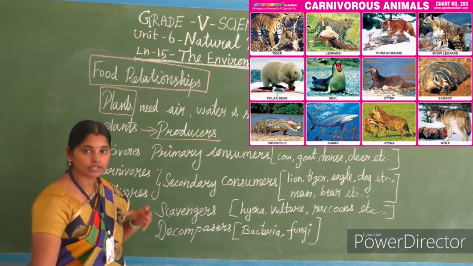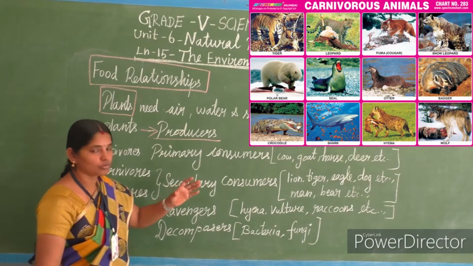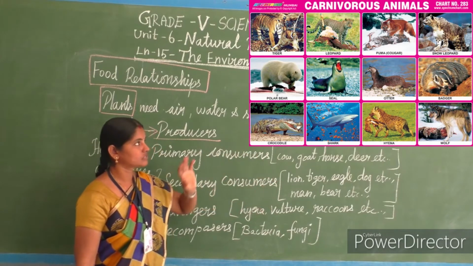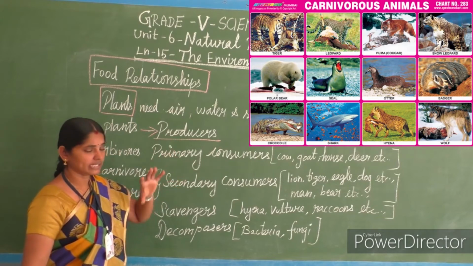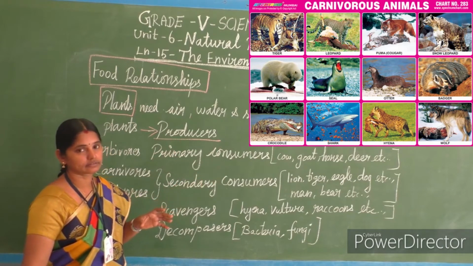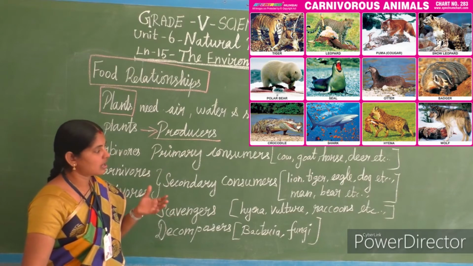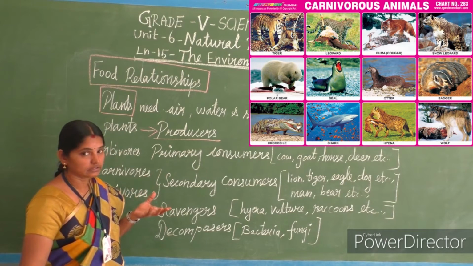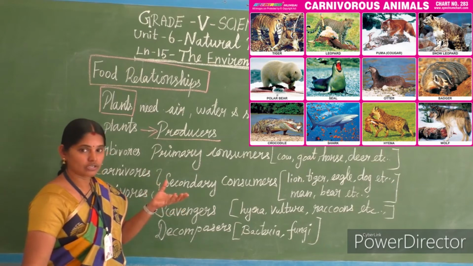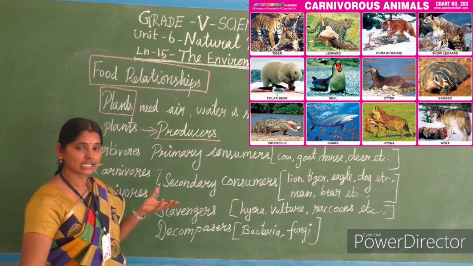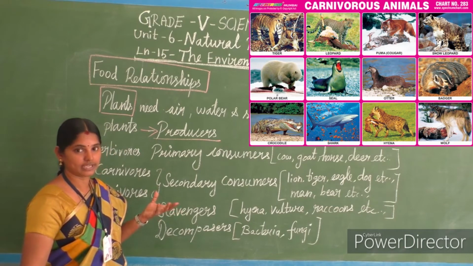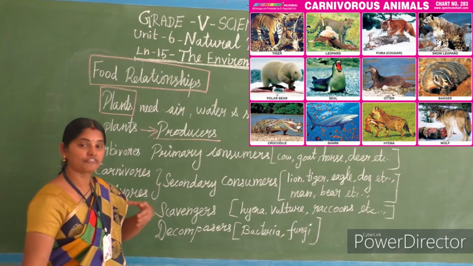Some carnivorous animals, no? So, who are they? Lion. See, lion is eating the cow. Tiger catching the deer. Eagle catches small rats and all, no? Dog. So, such kind of animals we call carnivores.